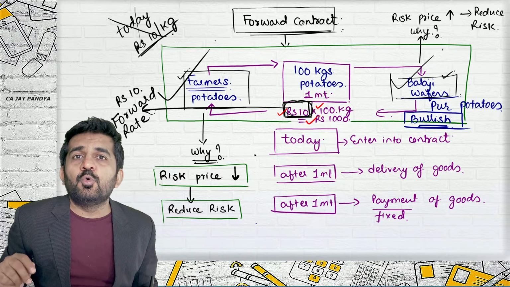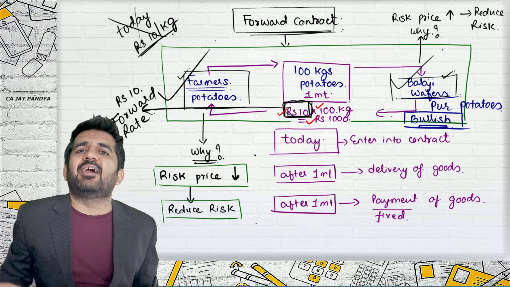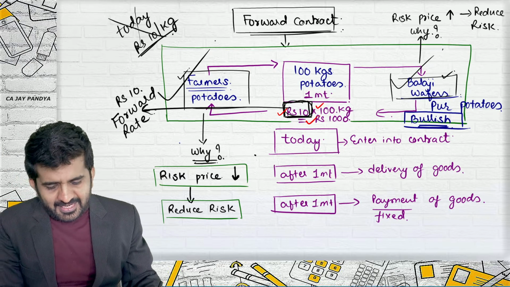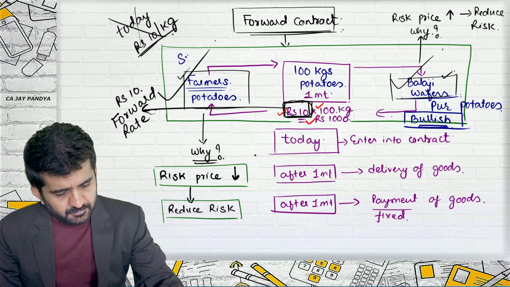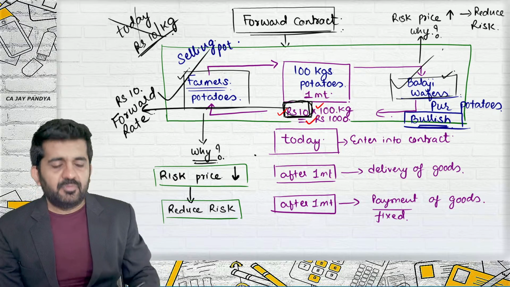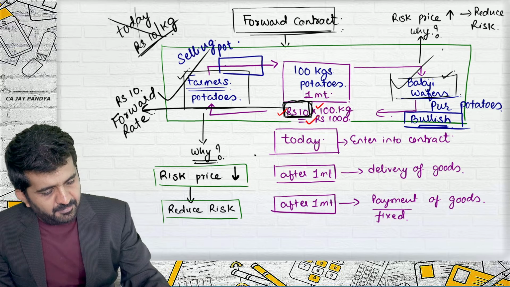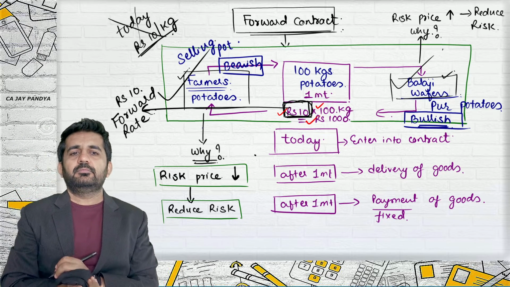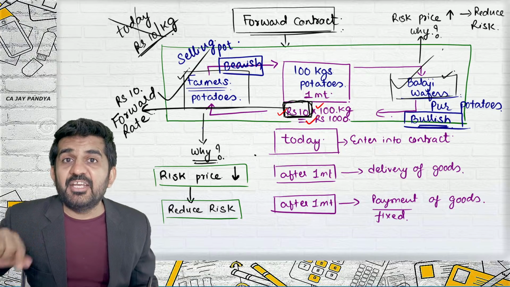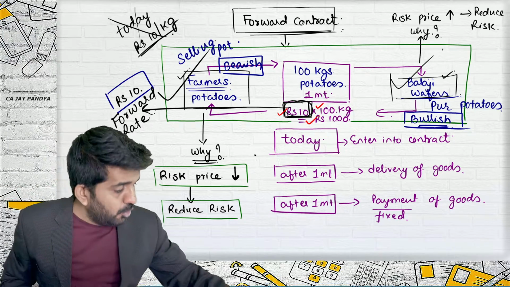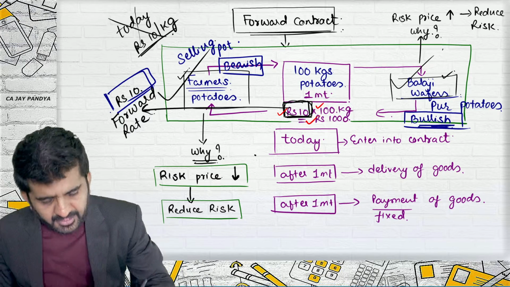The person who gets a profit when the market increases. Is it all right? The farmer is selling potatoes. So the farmer will be bearish. Bullish as compared to 10 rupees.